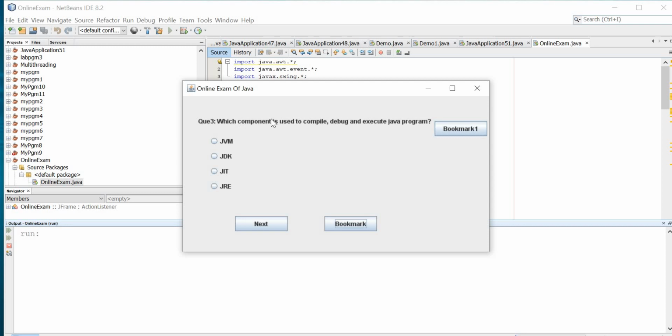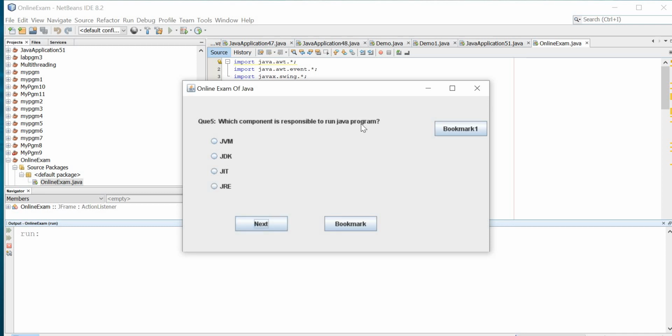So I bookmark this one. Which component is used to compile, debug and execute Java program? JVM, JDK, JIT, JRE. So the correct answer is JDK, Java Development Kit. Which component is responsible for converting bytecode into machine code? So JVM, Java Virtual Machine.